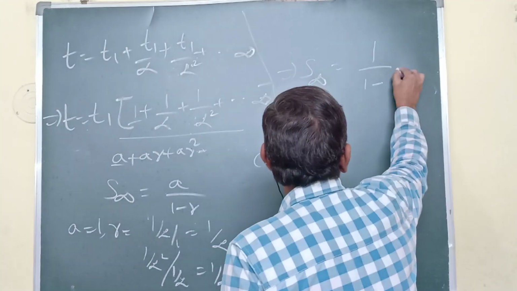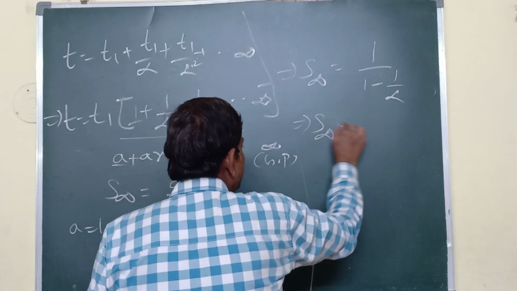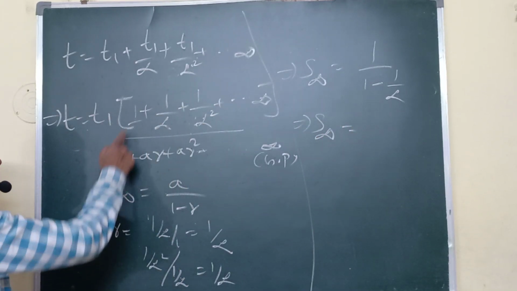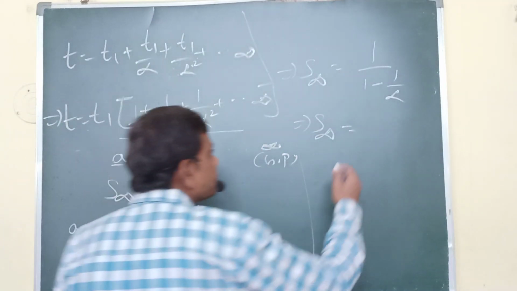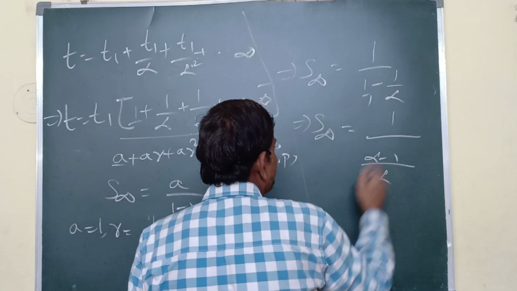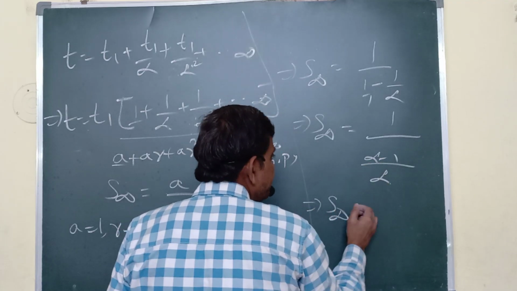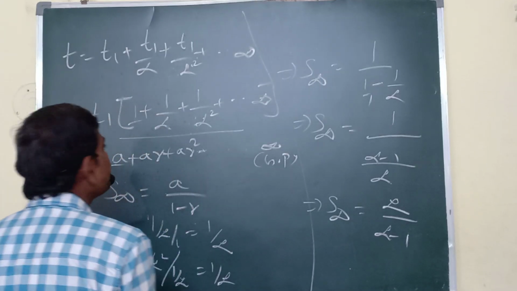What is the R value? 1 by alpha. So what about S infinity? A equals 1, R equals 1 by alpha, substitute in that. S infinity equals 1 by 1 minus R. So 1 by LCM alpha, alpha minus 1. So what is S infinity? Alpha by alpha minus 1.